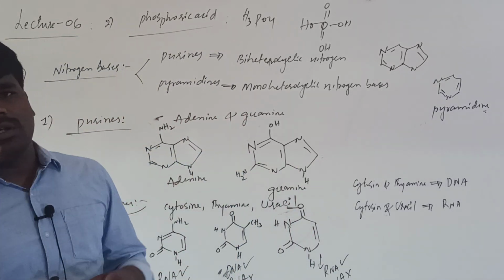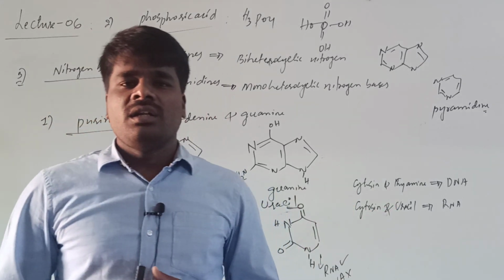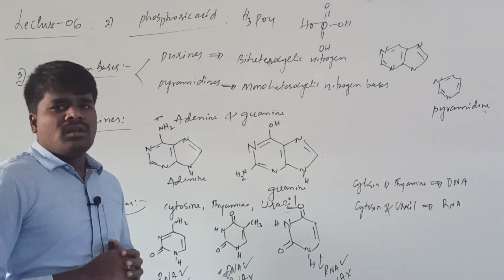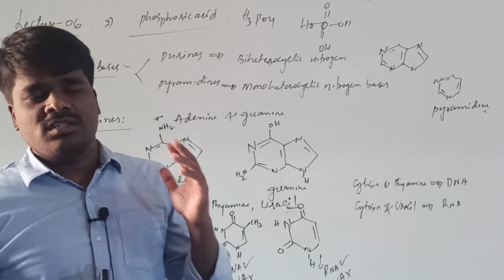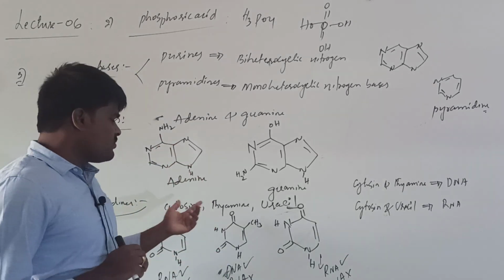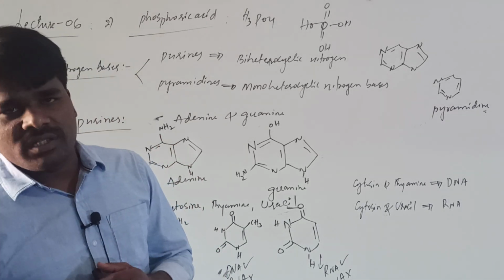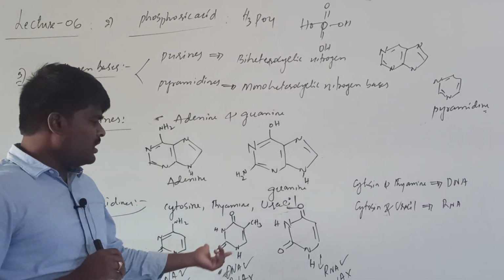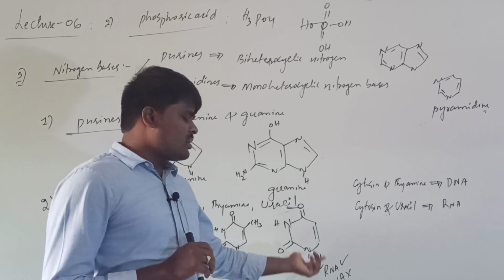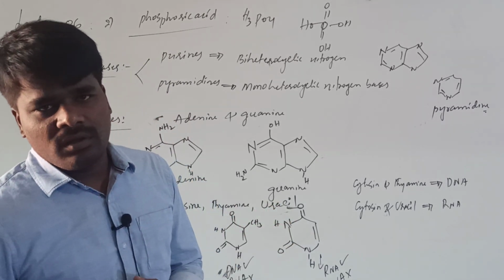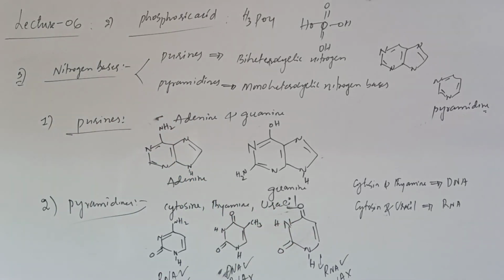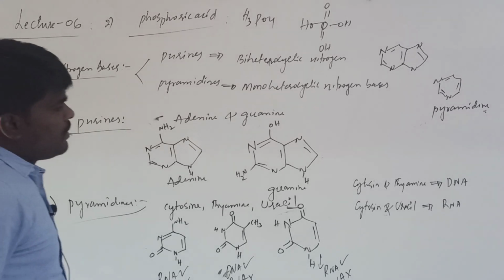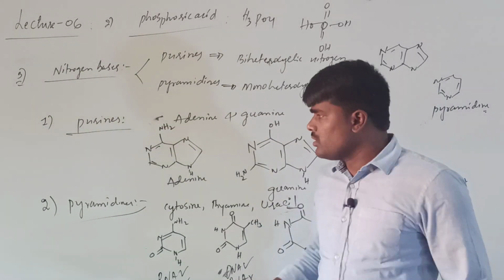And the pyrimidines are the monocyclic nitrogen bases. There are three types of pyrimidines: cytosine, thiamine and uracil. Cytosine is present in both RNA and DNA. Thiamine is present in DNA and uracil is present in RNA. Okay, this is about the nitrogen bases. Hope it is clear so far.